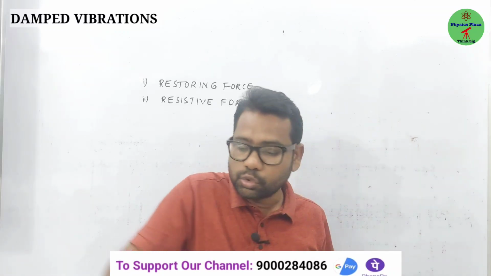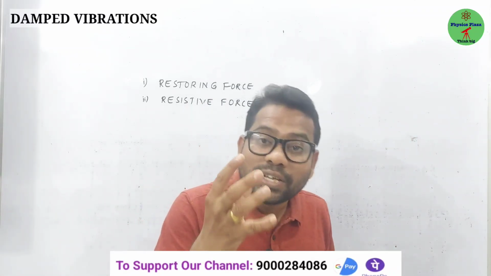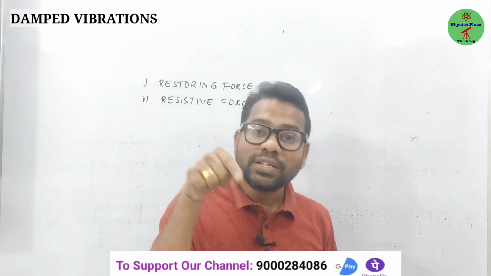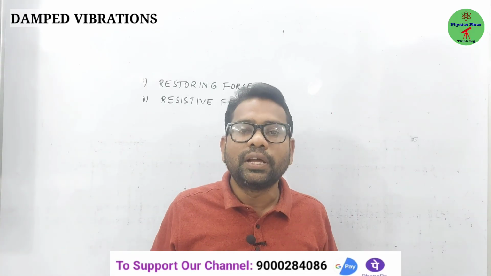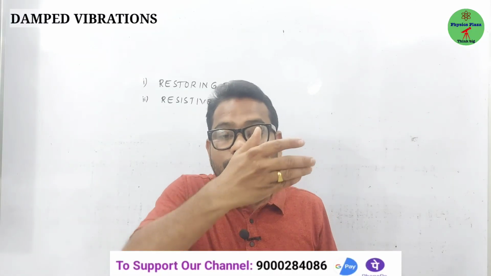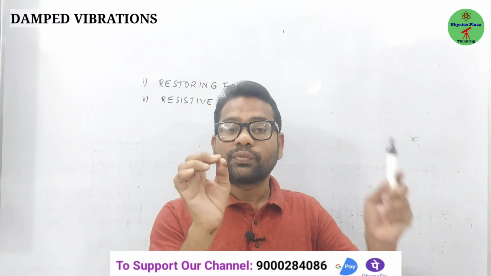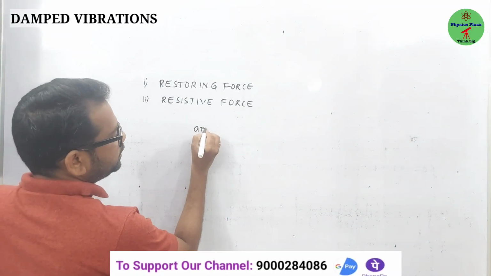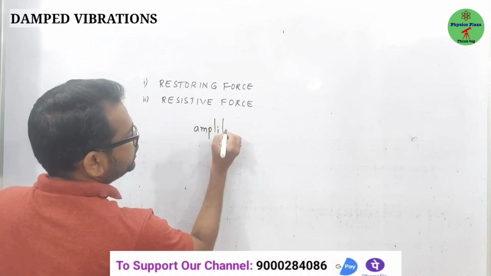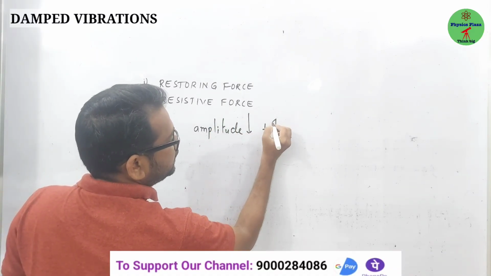As energy is lost, after some time the energy becomes zero, and it won't be in a position to oscillate. Is it clear, children? Again, very important: amplitude is not constant here. Amplitude decreases as time increases.